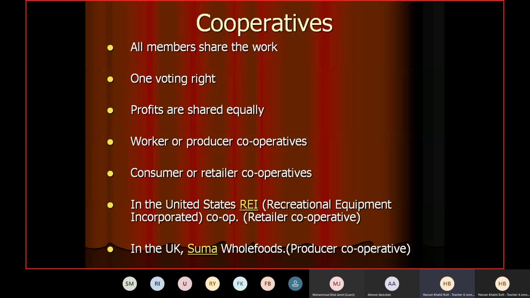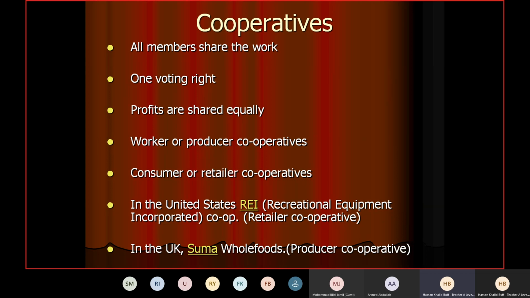So initially plots were given to Wabda workers who formed that cooperative society, right? And those plots were very cheap. Why? For the same reason: because they bought a huge piece of land at once, they got it cheaply. Then the plots were distributed to their members, who were Wabda workers, and later on it was up to them. Either they construct their own house there, or they sell it to somebody else. So that was the benefit enjoyed by Wabda workers.